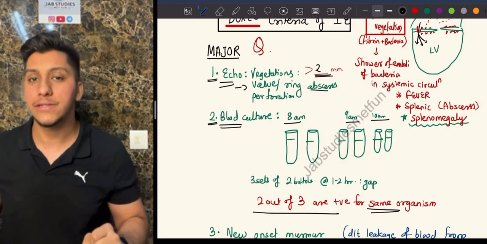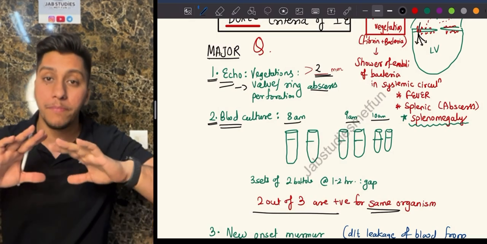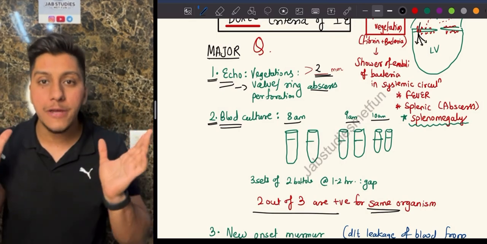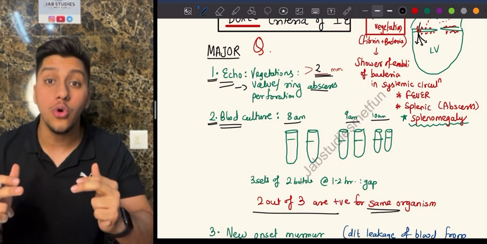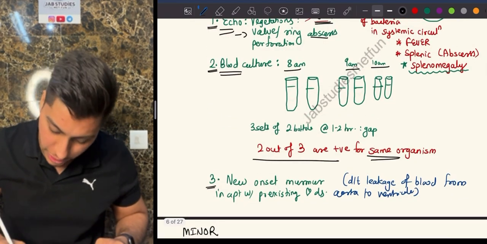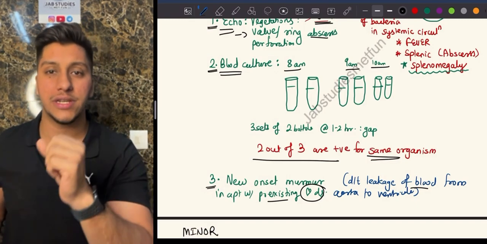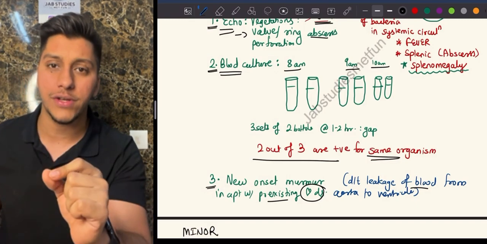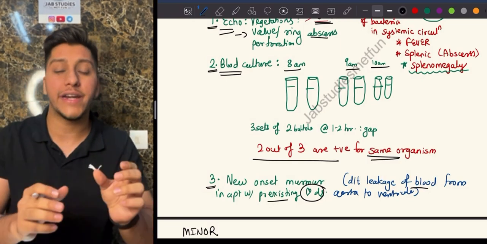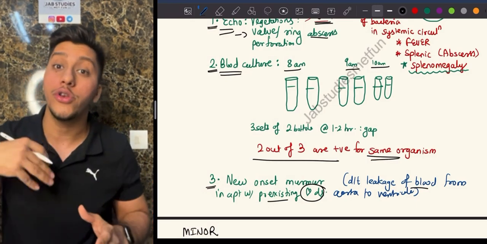The third parameter is if a patient is already having a heart disease, and in a pre-existing heart disease there is development of a new onset murmur. In an already pre-existing heart condition, if you find a new onset murmur, that satisfies the other major criteria. New onset murmur in a pre-existing heart disease because of leakage of blood. Okay, so the 3 parameters in the major are: number 1, vegetations, and remember, the size of the vegetation should be more than 2 mm. Second is blood cultures. In 3 tubes, at least 2 should have the same organism. And third thing is, in an already existing heart condition, you have a new onset murmur.